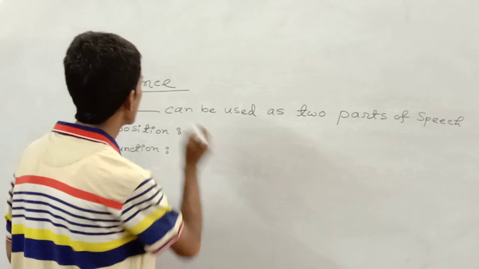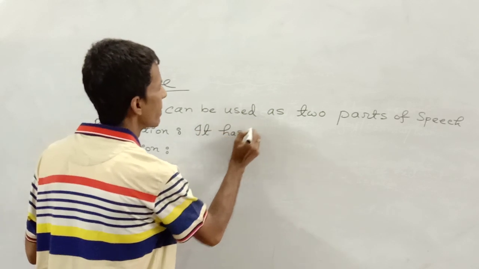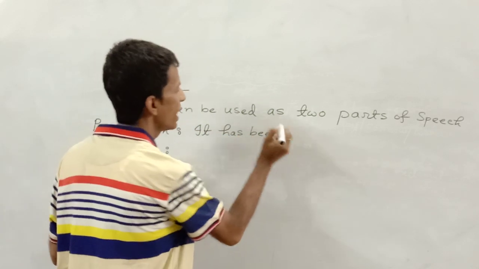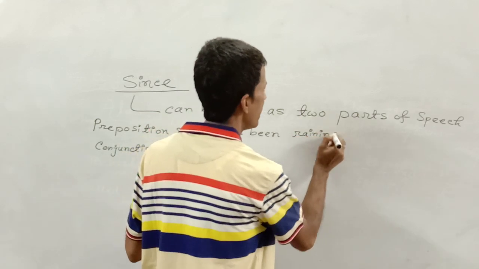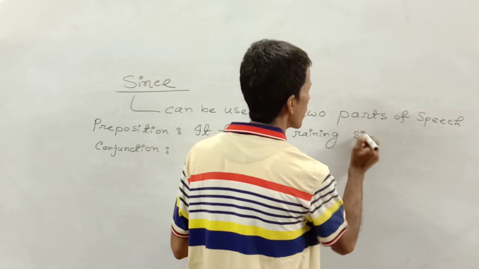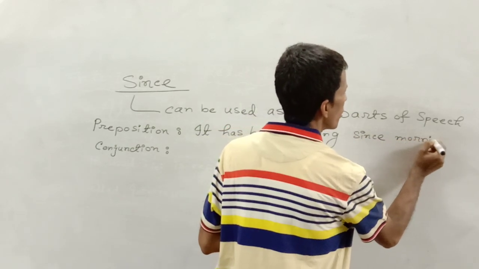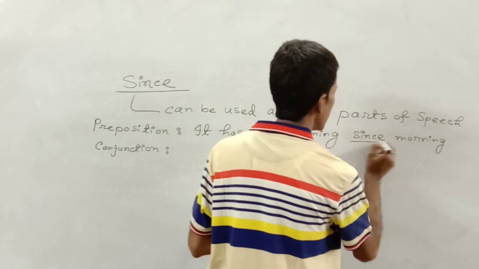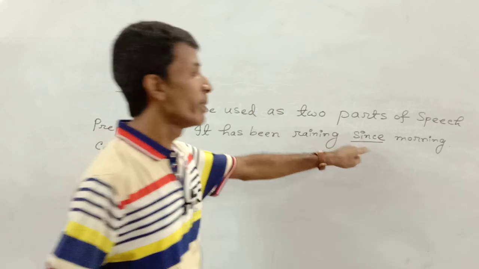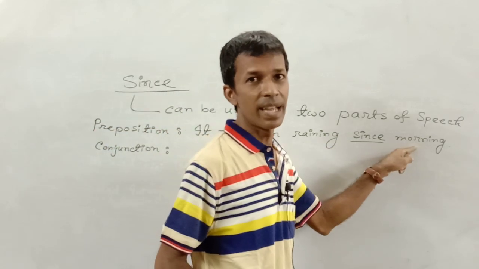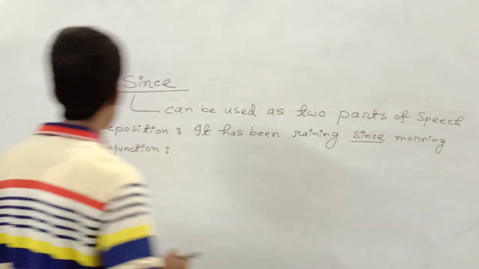Preposition. It has been raining since morning. Here since is a preposition, because here since is written only to make the other word an object, and I have already mentioned the definition of preposition a few moments ago.